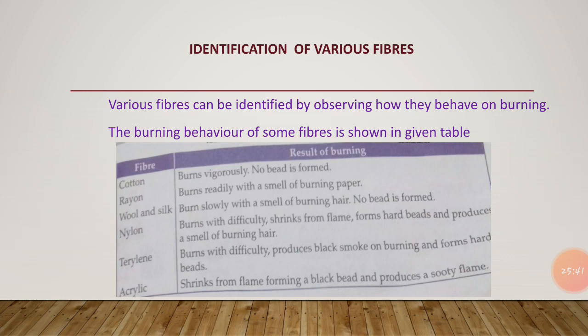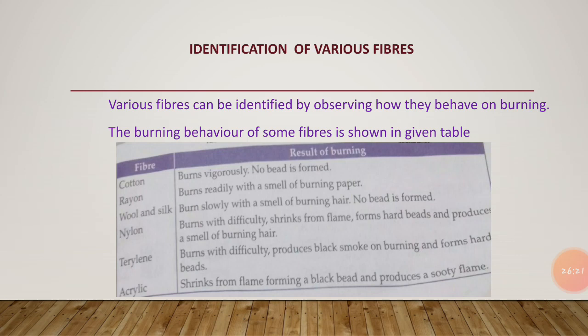and its characteristics. The burning order should be noted, and the characteristics of the ashes such as amount, form, hardness, and color should be examined. So these things we should do in order to burn the fibers. We should observe all these things during that time: the burning order should be noted, and the characteristics of the ash such as amount, form, hardness, and color should be examined. So we should do all these things in this test.